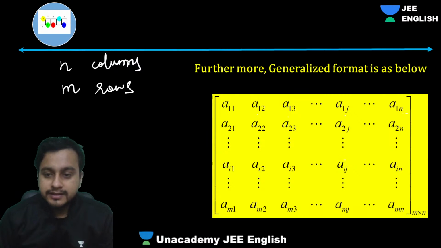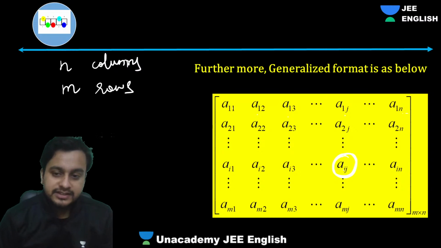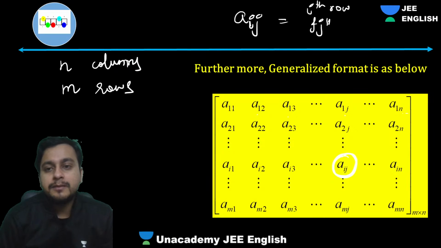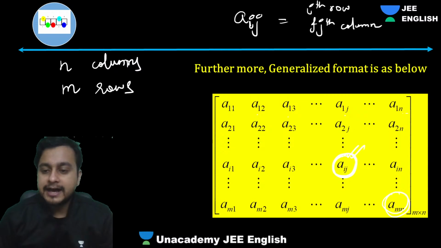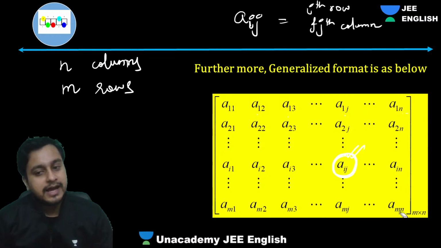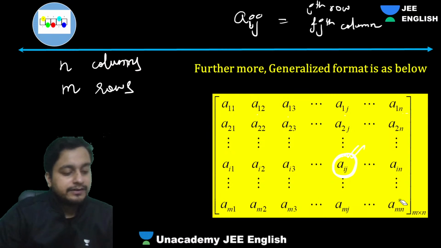This element which I have circled in white is the general element. Aij is the general element, which is in the ith row and jth column. Yes, this is the generalized element, and this is the last element, Amn, in the mth row and the nth column. Simple as it gets. Clear, everyone?